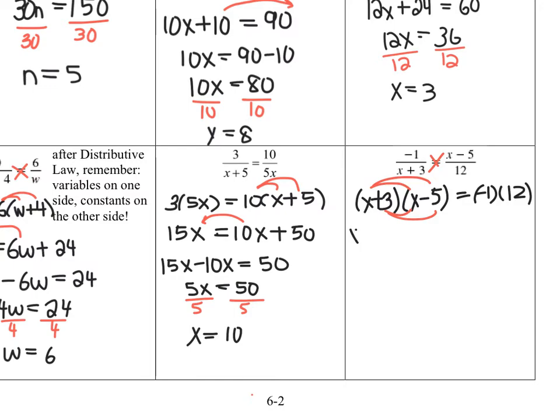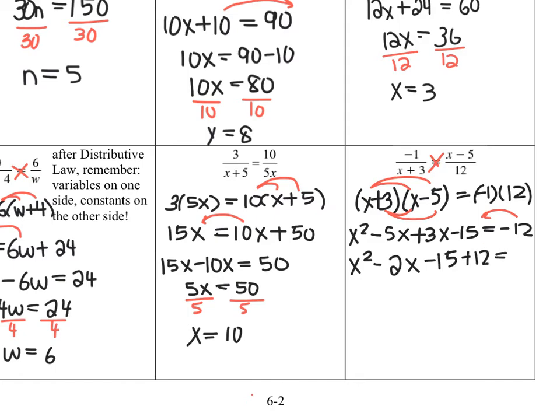Okay, so that I get x squared minus 5x plus 3x minus 15 equals negative 12. Now because this is quadratic, I'm not going to isolate for x, because the way we solve is by bringing everything to one side and then either factoring or doing quadratic formula. So I'm going to bring that negative 12 over, and I'm going to collect my like terms. So I have x squared minus 2x, and when I bring that negative 12 over, it becomes positive 12. So again, I'm going to collect my like terms once more, and I have this.